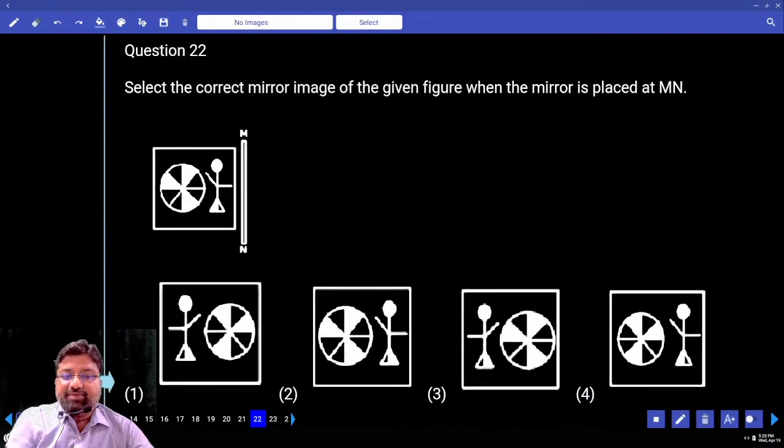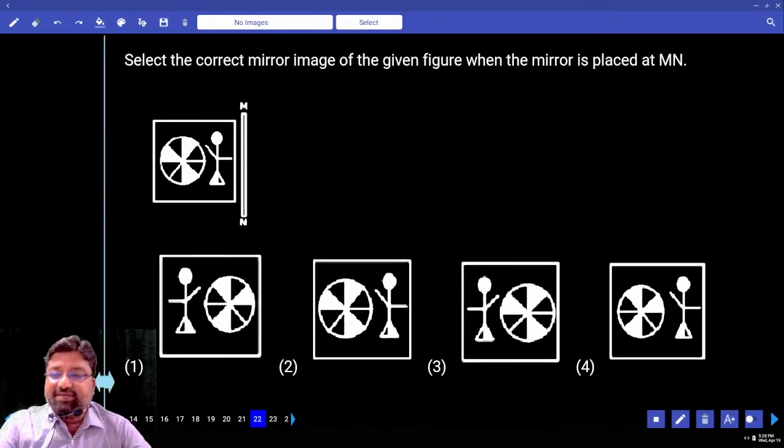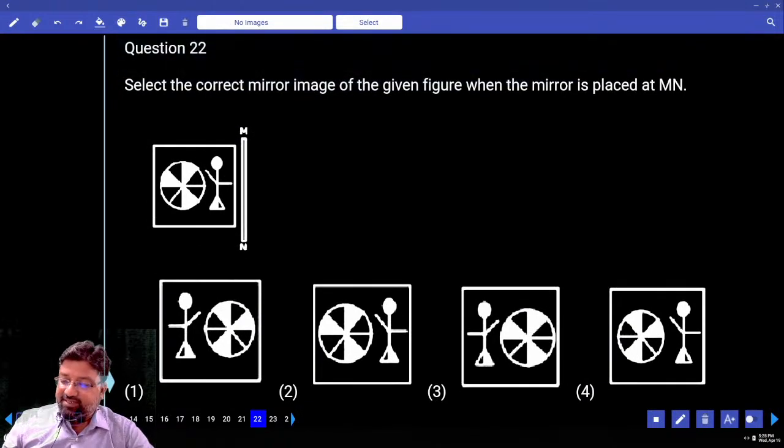Now you need to go for mirror image. Can you please tell me where the mirror is placed? The mirror is placed on the right side along the straight line M and N. Which option will be my answer? First option.